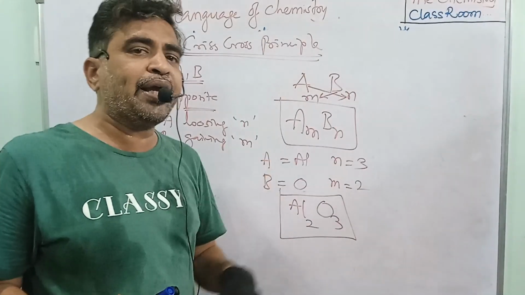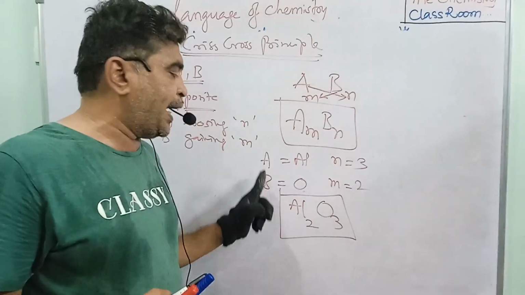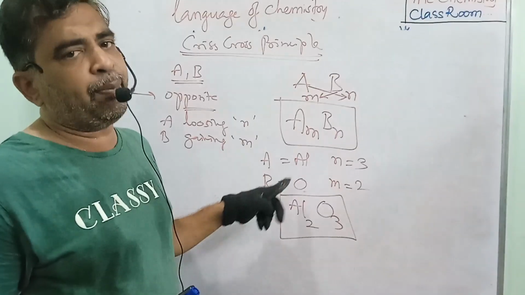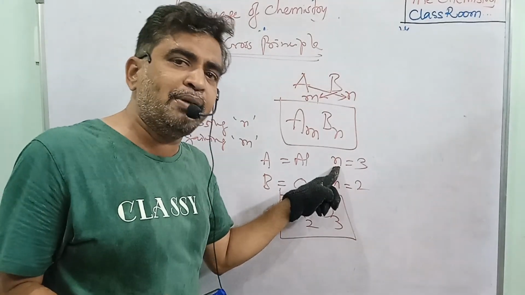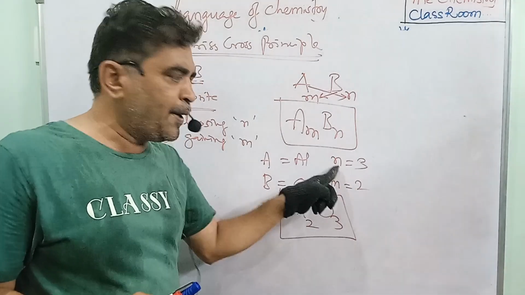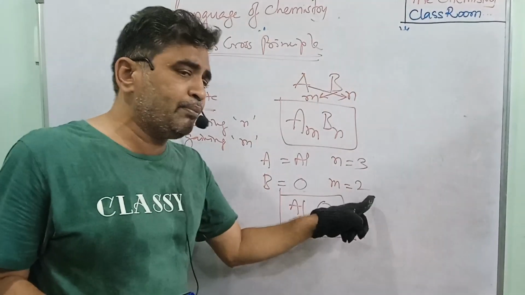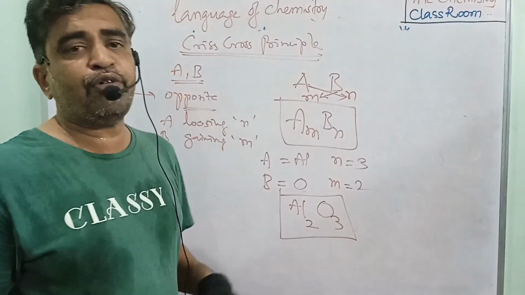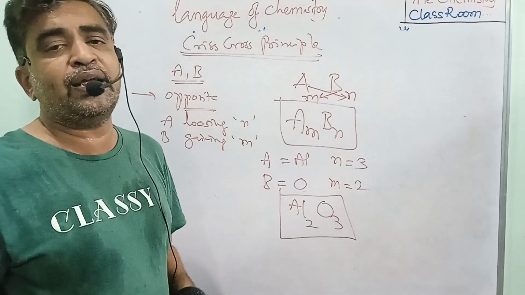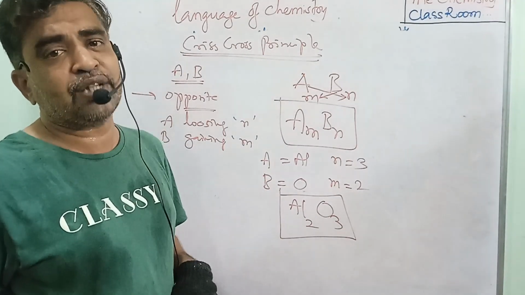What formula are you getting? A_M B_N. Here I am taking one example: A is aluminium and B is oxygen. The number of electrons lost by aluminium is 3, so the valency is 3. The number of electrons gained by oxygen is the valency M, which equals 2. So I crossed the valencies. What formula are you getting? Al2O3. That is called the criss-cross principle. We can write the formulas for compounds this way.